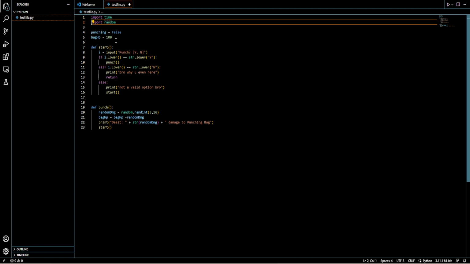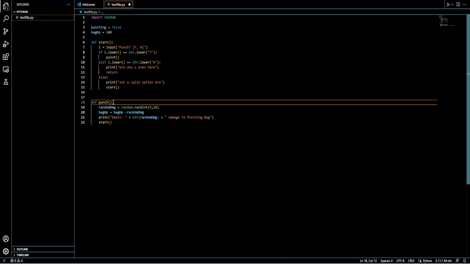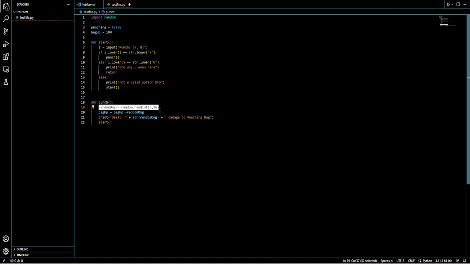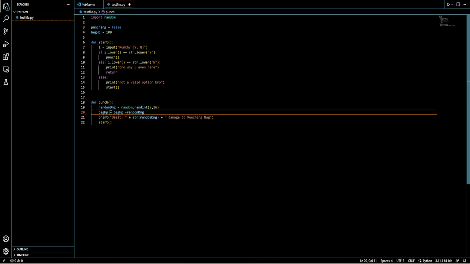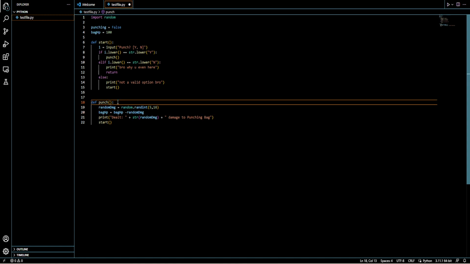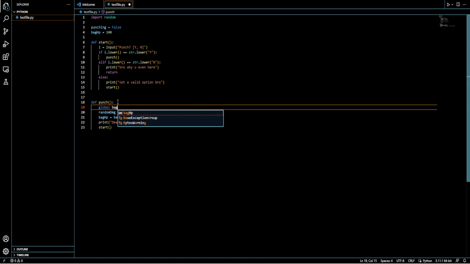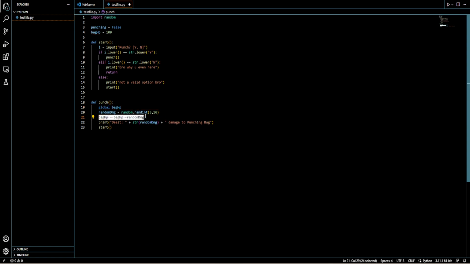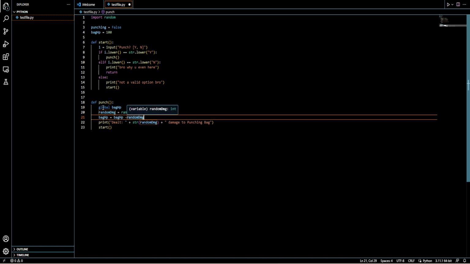Okay, so I'm gonna go over a bit more now. You've already seen this. Now it's a bit new. Here we're not making a variable. Actually, let me add a thing. I was gonna explain it later, but I think it's easier if I just add it right there. Anyway, this isn't a variable. What it's doing is taking the first variable, well, actually it is kind of a variable.